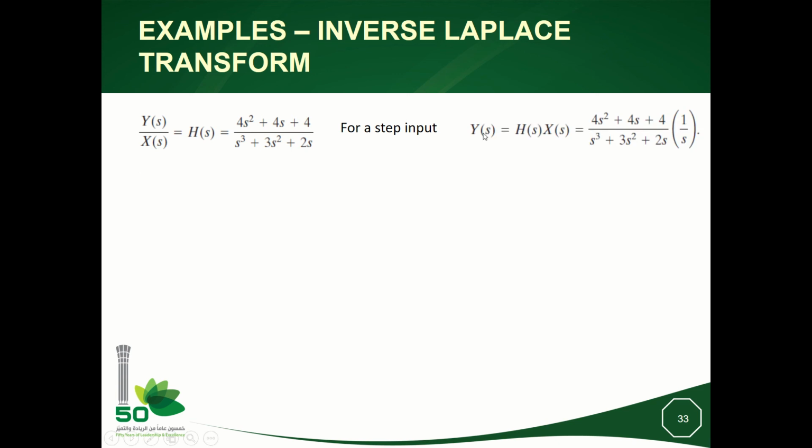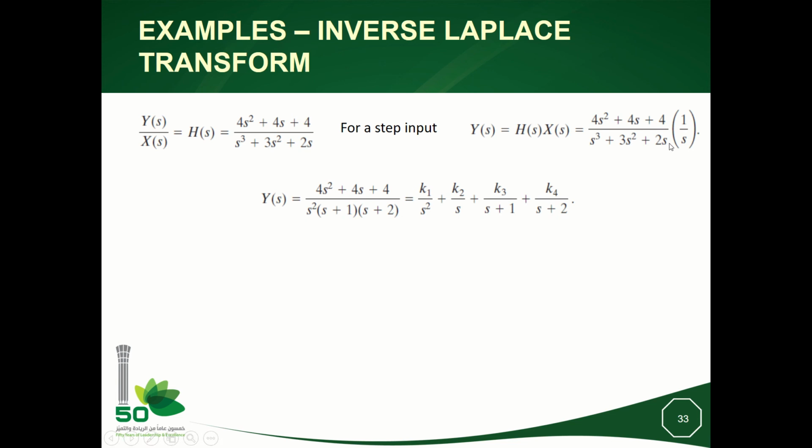So now the output is written as x times h, which is given by this function. Now I will use the method of decomposition of rational functions in order to put ys as a sum of simple rational functions where I can deduce easily their inverse Laplace transform.